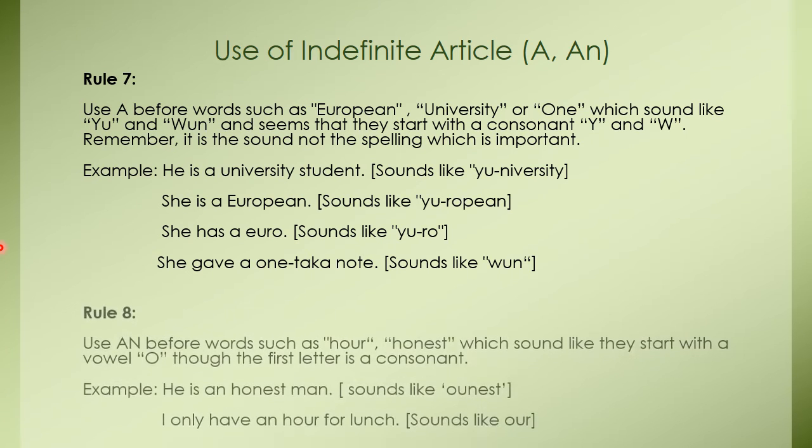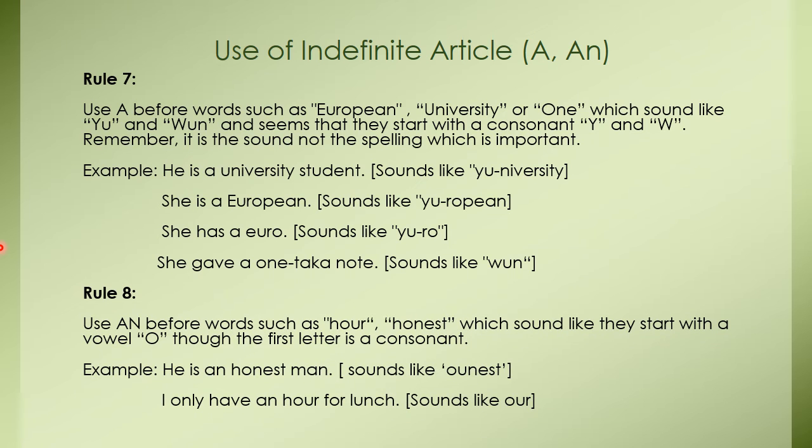Okay. Rule number 8. Use an before words such as hour and honest. So hour and honest, these are words that start with a consonant. So why do we use an instead of a before these words? Yes, this is because of the sound.